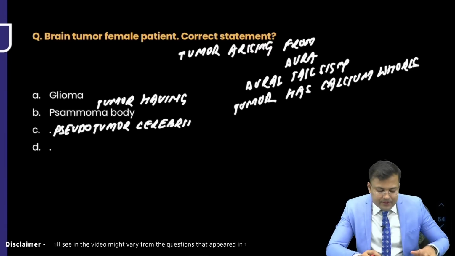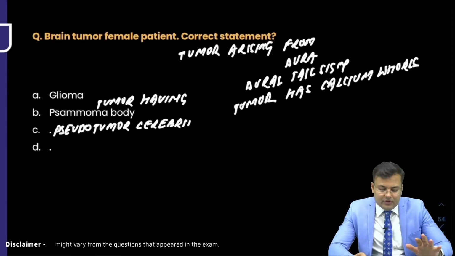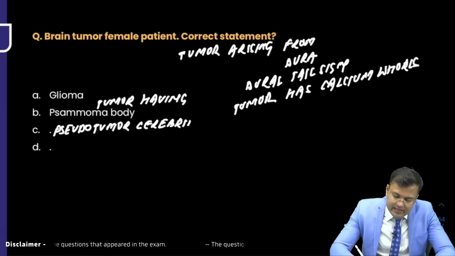Anybody remembers the fourth option? There was one option, glioma. What was the fourth option? Patient was having headache also.